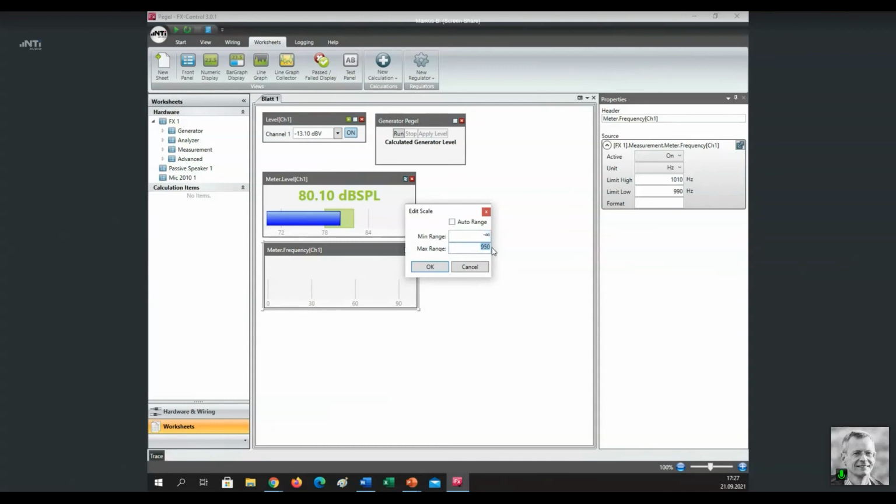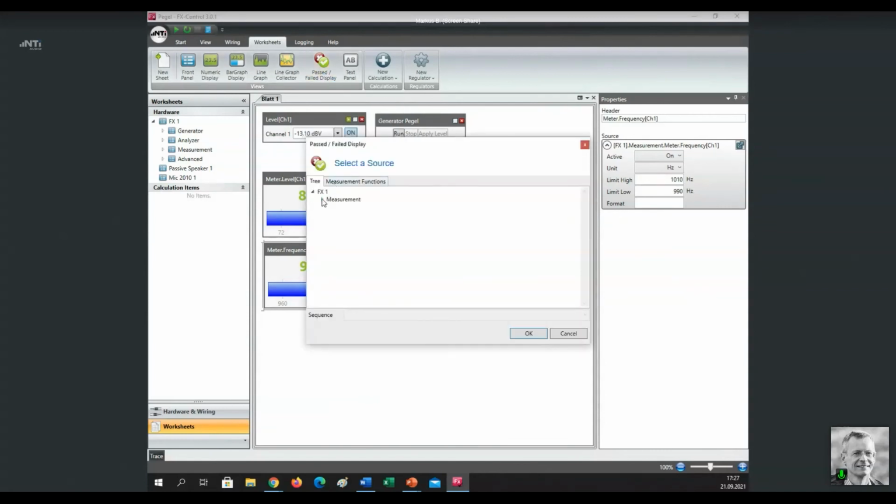Sorry, it shall be. Okay, measure. Here you see the measured frequency and the acceptance range. You see the green color indicates to me that I have met my criterion.